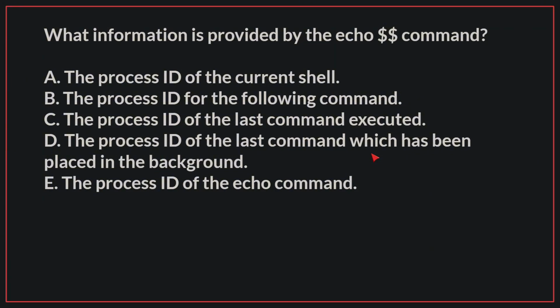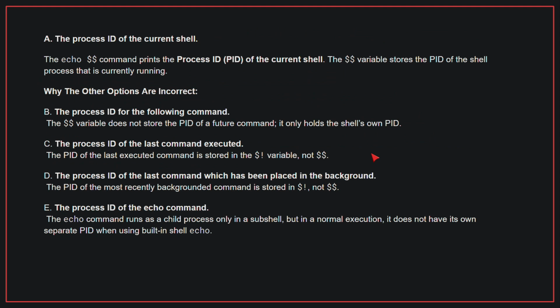What information is provided by the echo $$ command? The correct answer is A, the process ID of the current shell. The echo $$ command prints the process ID of the current shell. The $$ variable stores the PID of the shell process that is currently running. Why the other options are incorrect? B, the process ID of the following command. The $$ variable does not store the PID of a future command. It only holds the shell's own PID.